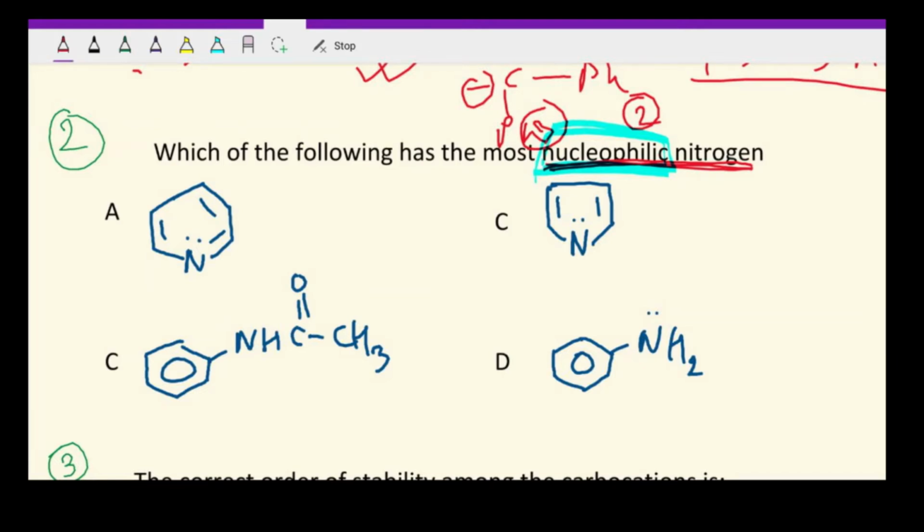Now if you just think logically, कब एक species का किसी positive charge के ऊपर attraction होगा? जब उसका खुद का electron density बहुत ज्यादा होगा, या जब वो खुद negatively charged होगा. So it indirectly means that here in these given options we have to find that nitrogen which has the most electron density on it. So the nitrogen which is having the most electron density on it will be the most nucleophilic nitrogen. Why? Because it will have the greatest attraction for positive charge, because it is having the highest concentration of electrons.